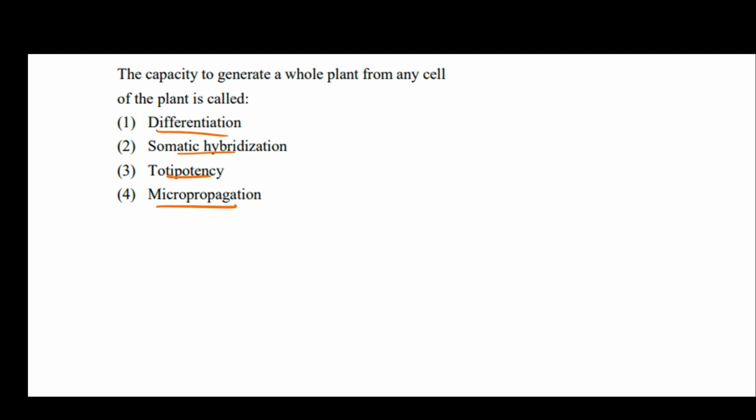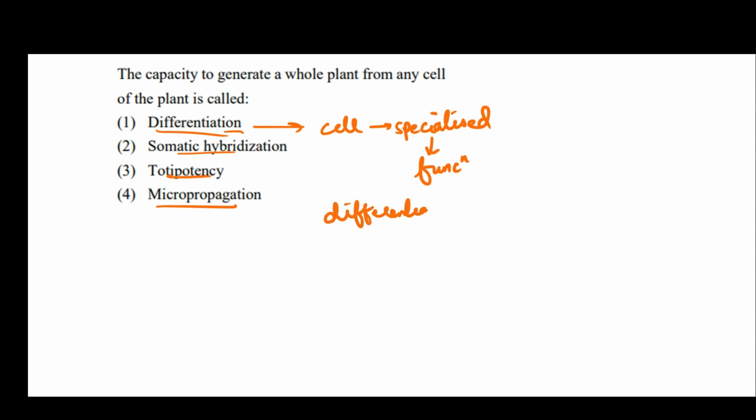When I say differentiation, it is a process where a cell gets specialized to perform a specific function. Okay, and it will lose its ability to divide. A differentiated cell usually loses its ability to divide. So when a cell gets differentiated, it gets specialized to perform a specific function. Okay, so that process is called differentiation.